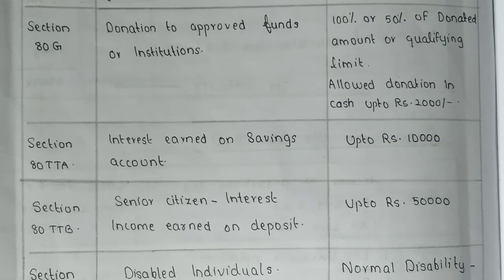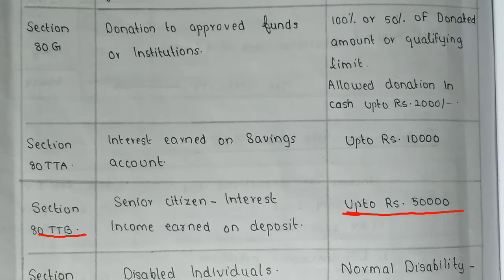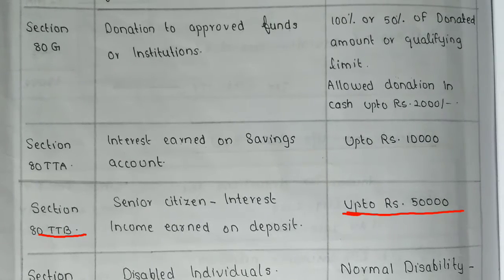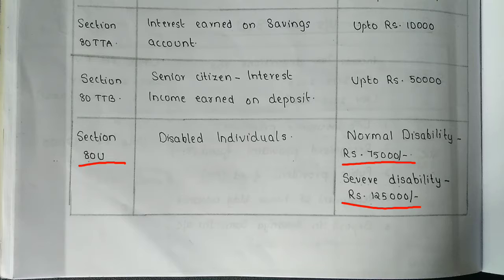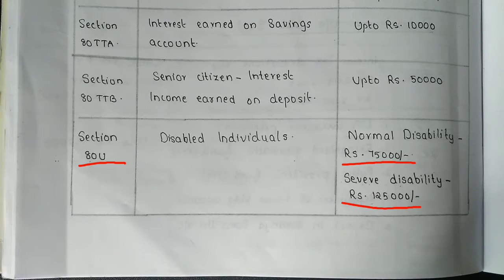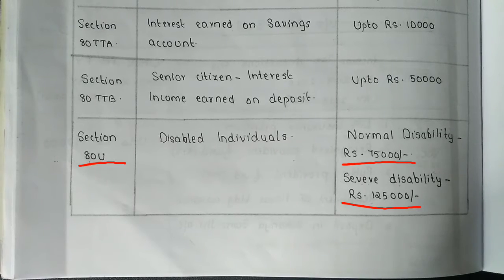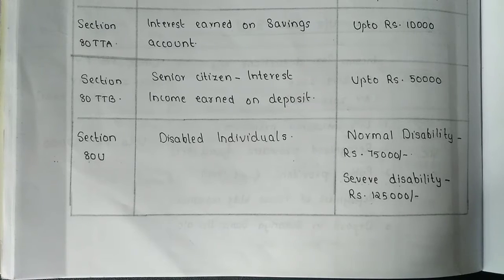The next section is 80TTB. In case of a senior citizen, for interest income earned on deposits, the limitation is rupees 50,000. The last deduction is under section 80U, for disabled individuals. For normal disability, the limitation is rupees 75,000, and for severe disability, the limitation is rupees 1,25,000. I hope the deductions coming under section 80C to 80U are clear for you.